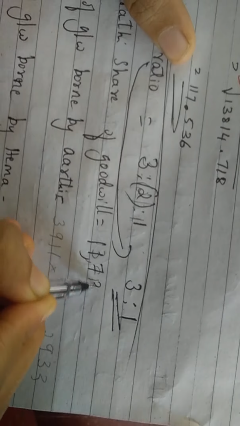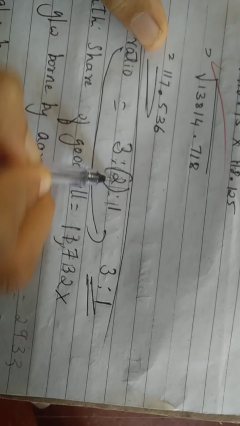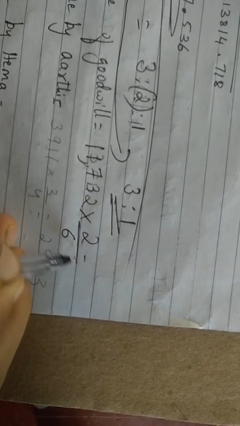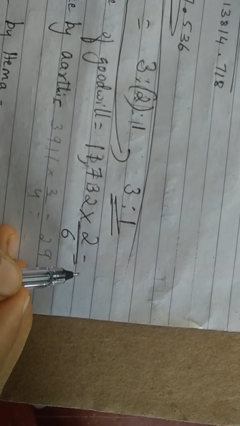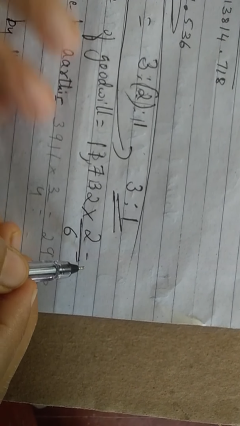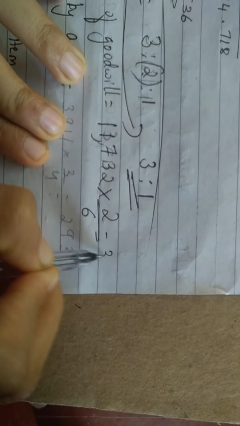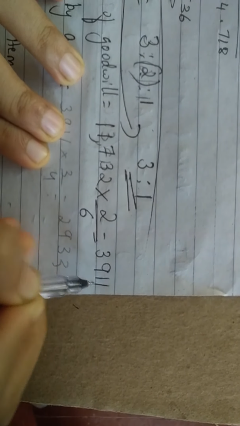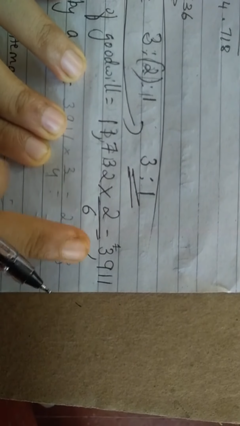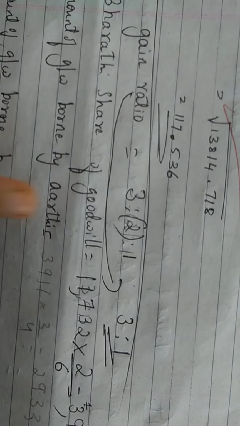So 11,732 into Bharti's share, which is how much? 2 divided by 6, which will give you 3,911 rupees.